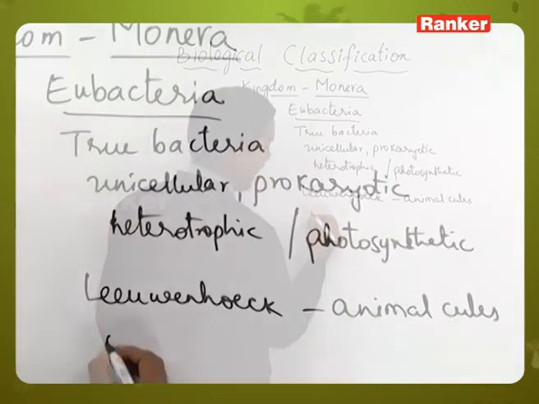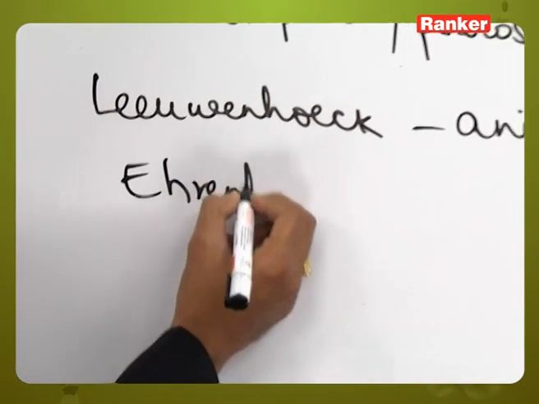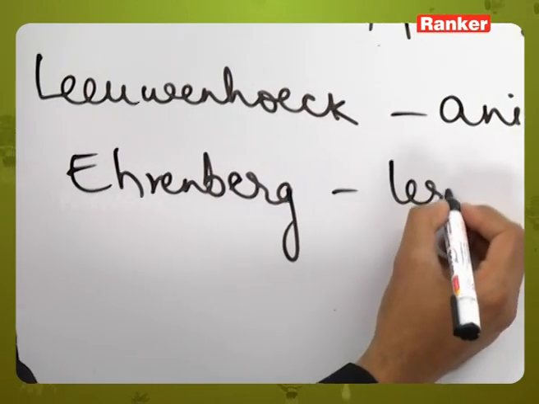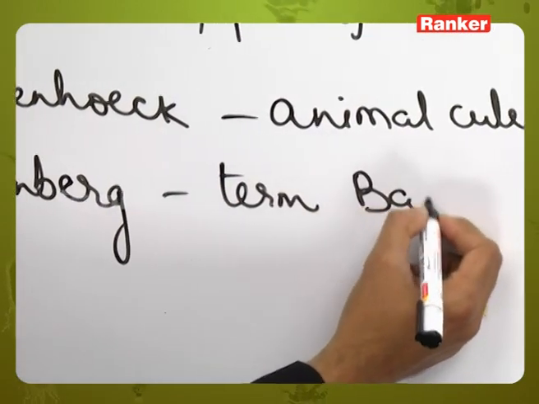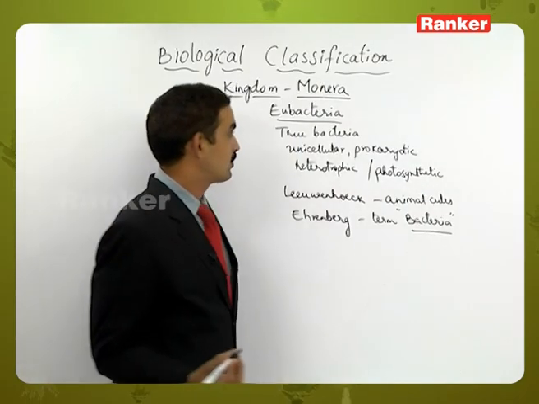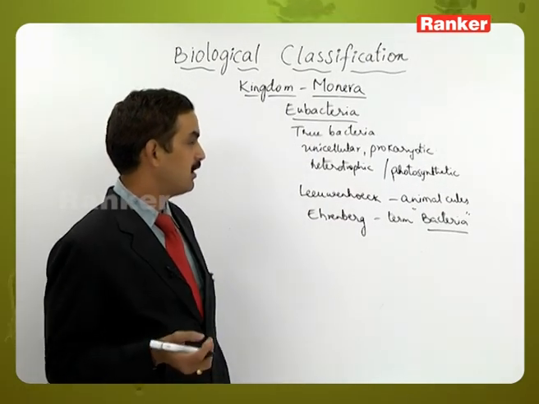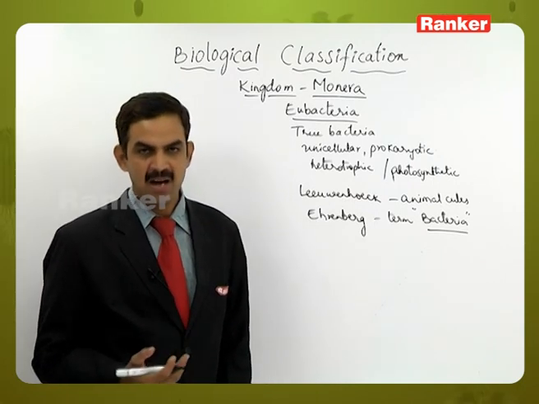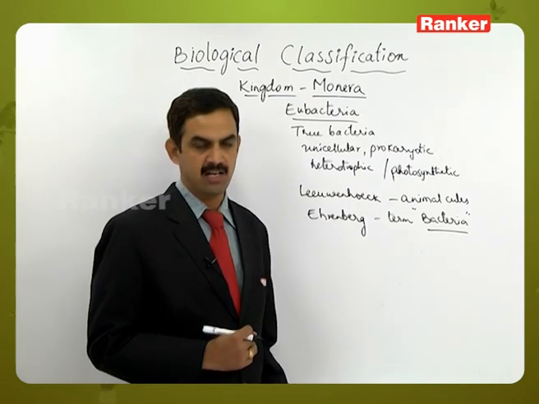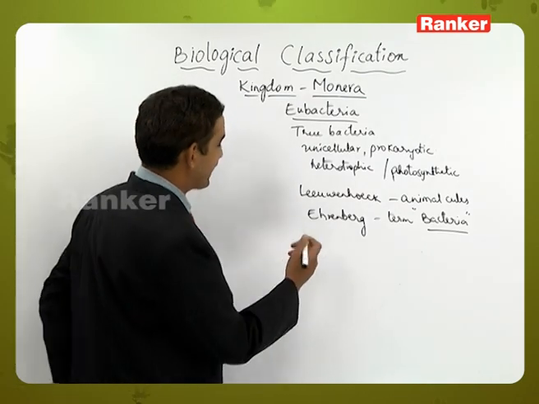But later, Ehrenberg gave the term bacteria to those animalcules. So, that is the history of how these bacteria were identified, and the name came to those microscopic living organisms, that is bacteria. And where do these bacteria occur?